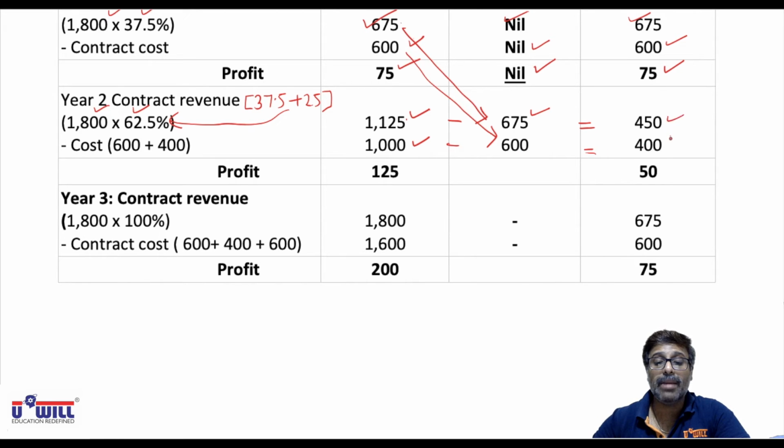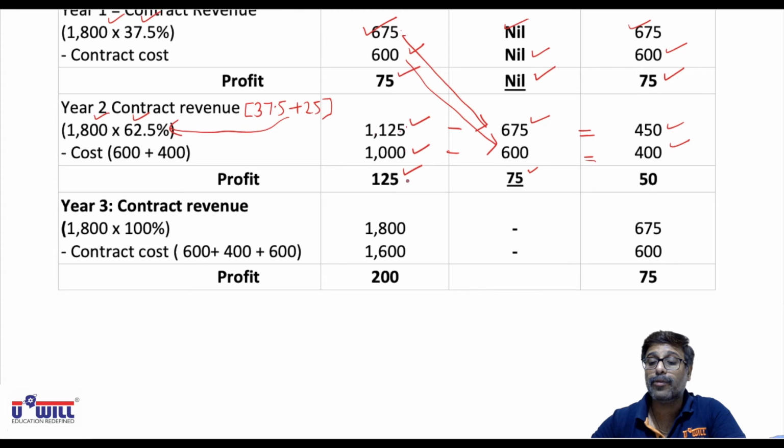Now 1125 minus 1000, 125 of total profit in 2 years. 675 minus 600, so 75 will be the profit up to last year, and 125 minus 75, or 450 minus 400, 50 is the current year's profit.